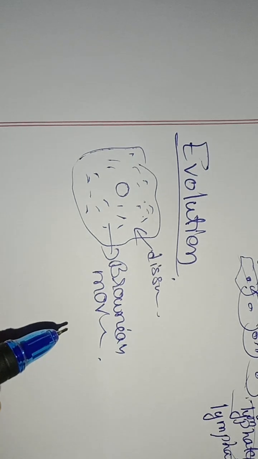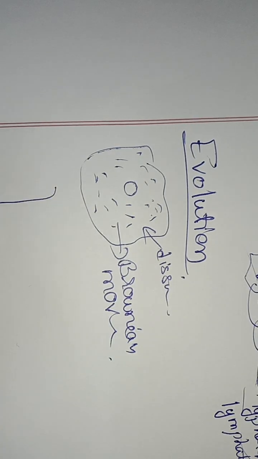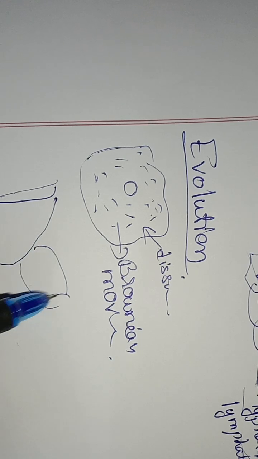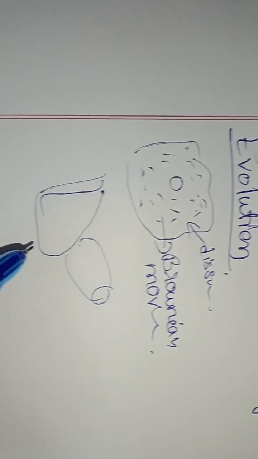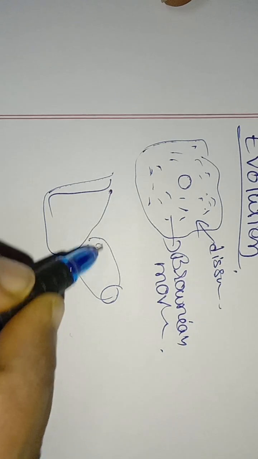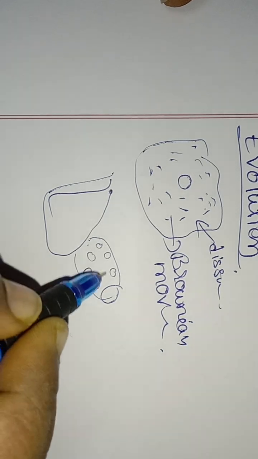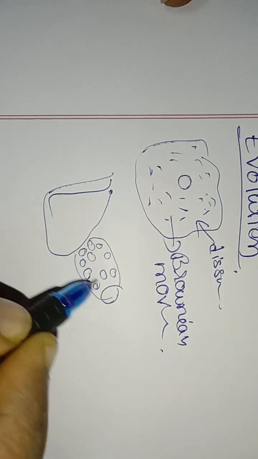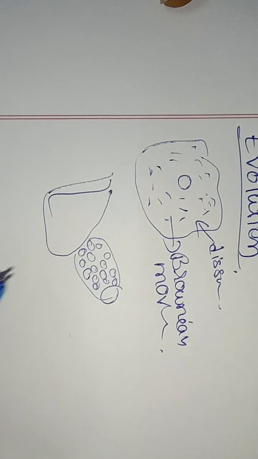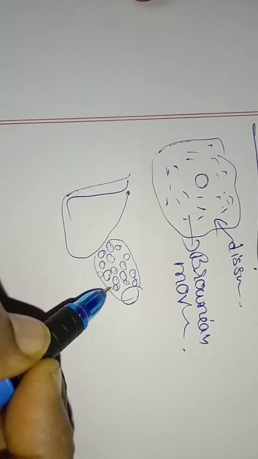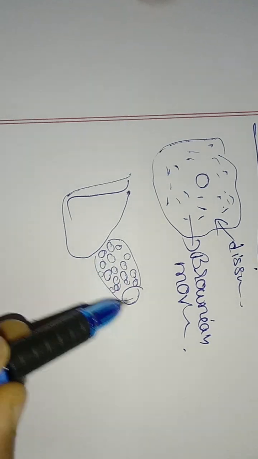After that, take sponges. Suppose one rock is there; sponges are attached to the rocks and will not move. If you observe the body of the sponge, it has so many holes through the body. How does it help?